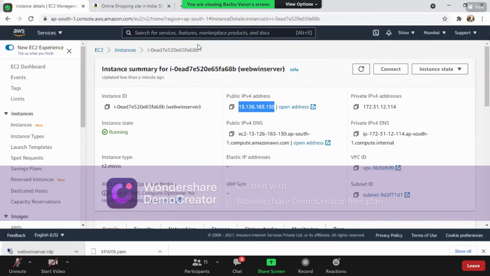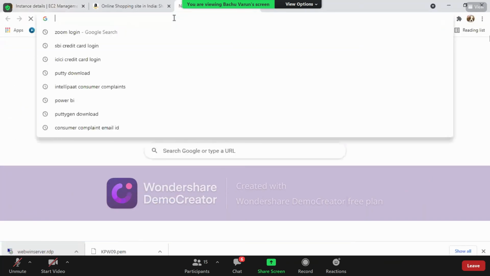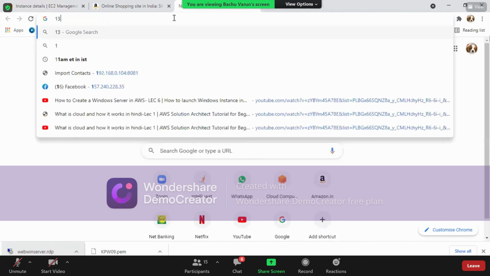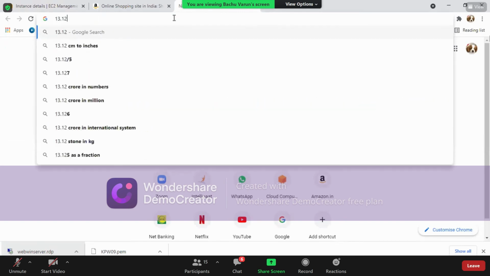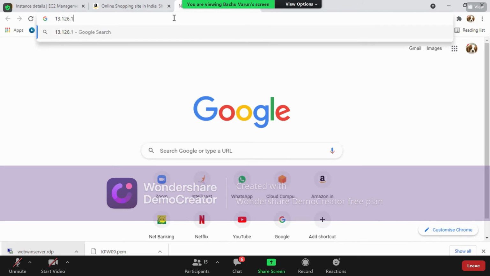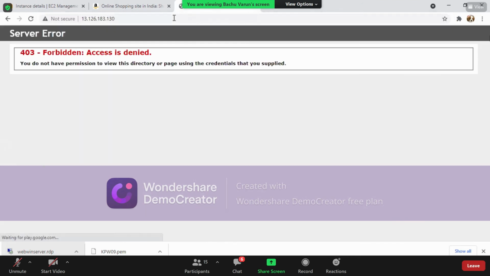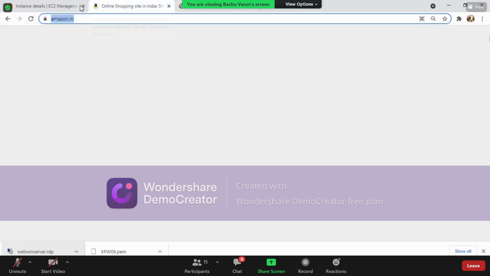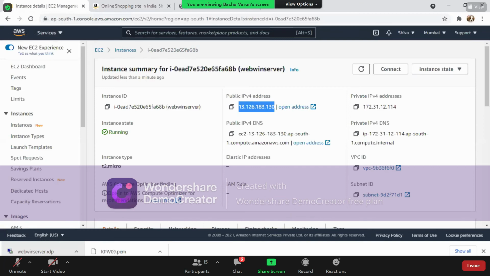Now I'll go to my local machine and open my browser, and everyone can type along with me. You can type your public IP here. My web page is created. Now we can see there is an error actually, so the access is not available for everyone. This is my address.